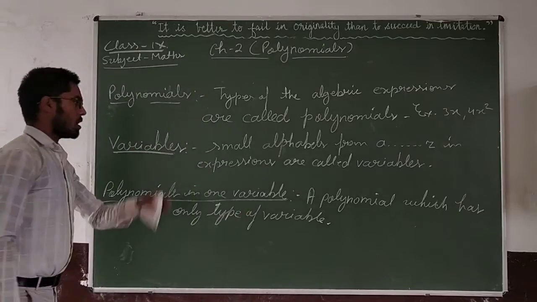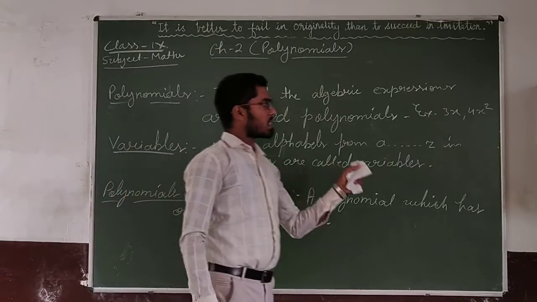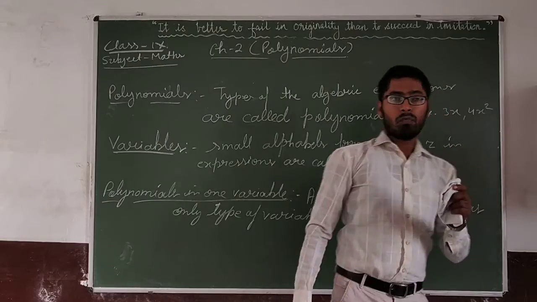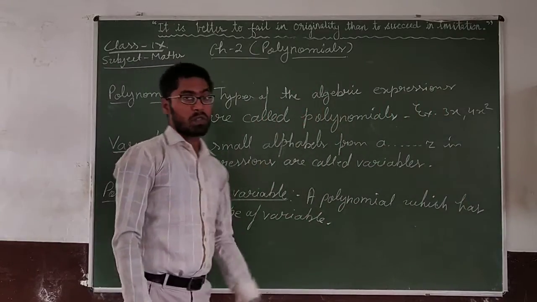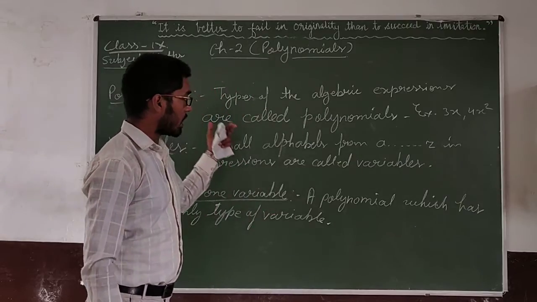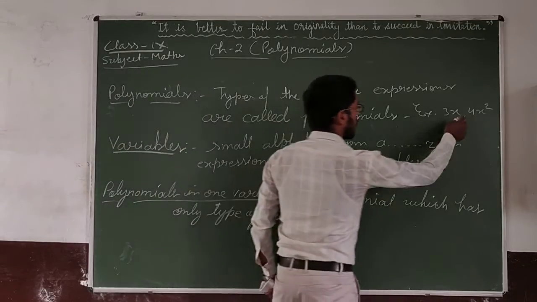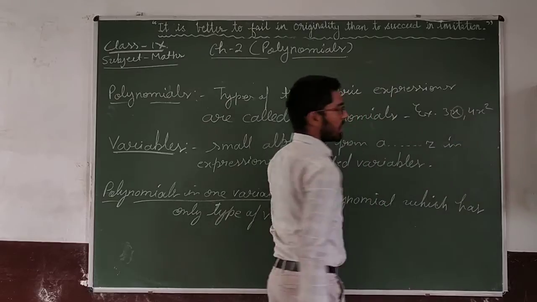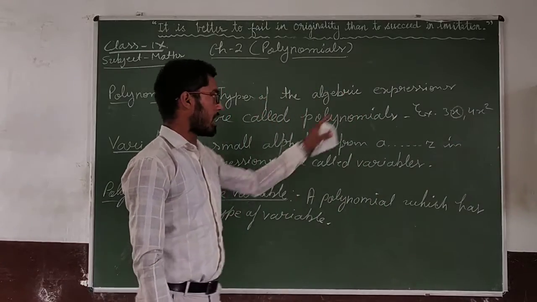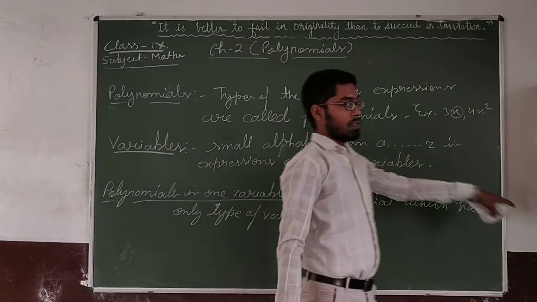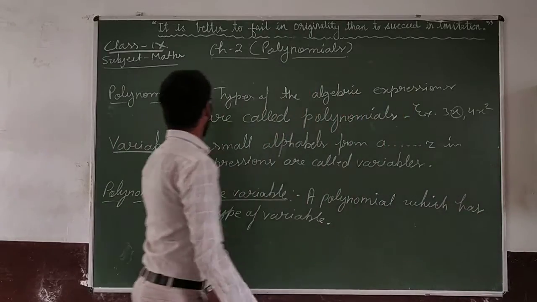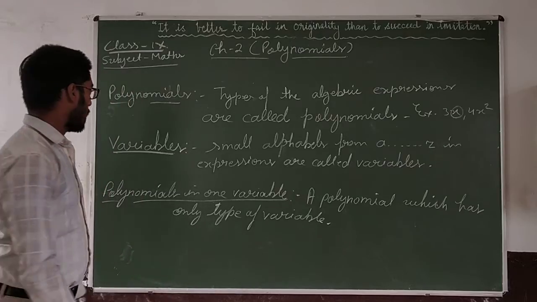Second is what are variables. Variables means small alphabets which are being used in polynomials, in algebraic expressions. Here you can say x is being used in this algebraic expression. It means x is a variable. So a small alphabet from A to Z which is used in a polynomial is called a variable.